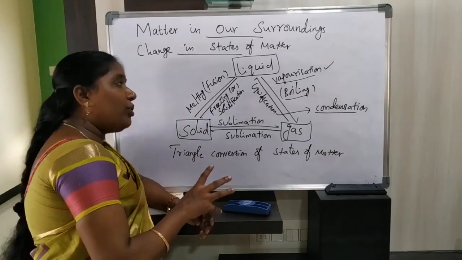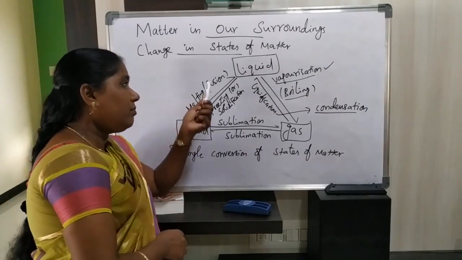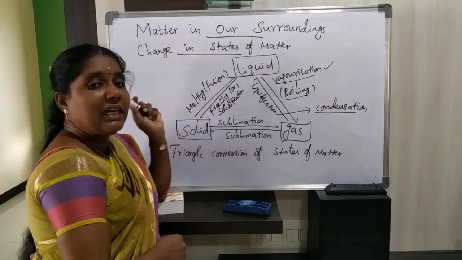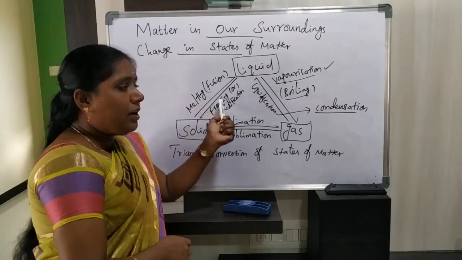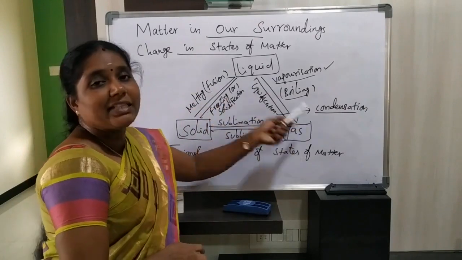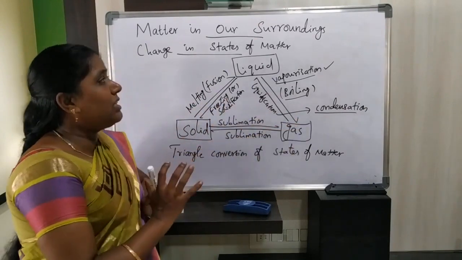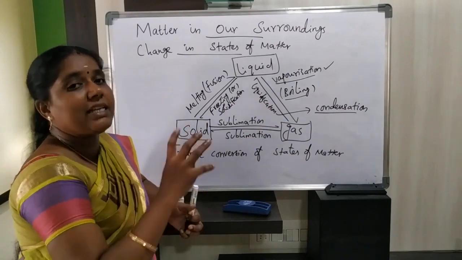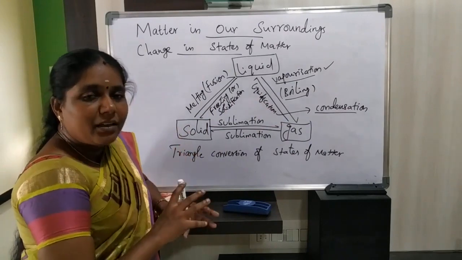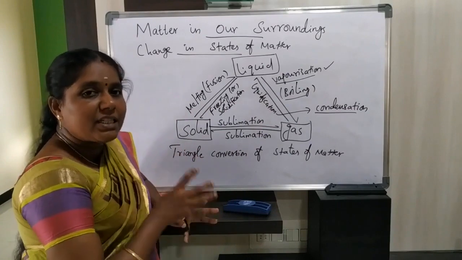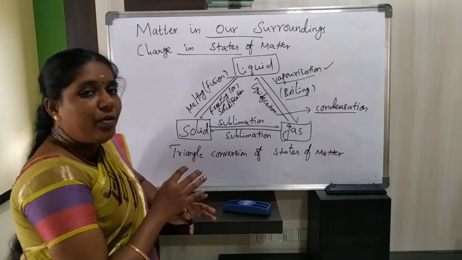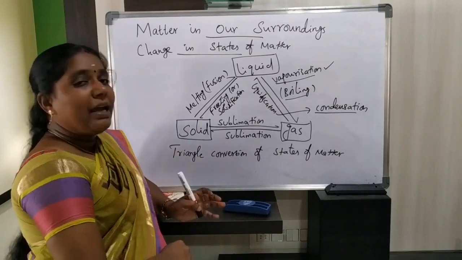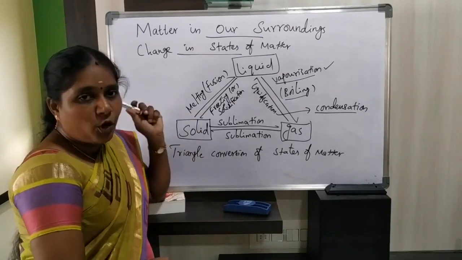Same like this, liquid to solid means solidification, or else it is called freezing, and gas to liquid means liquefaction. This process is called condensation. So this is the triangle interconversion of states of matter, which we have discussed now. A solid can be converted into liquid by using the melting or fusion process.